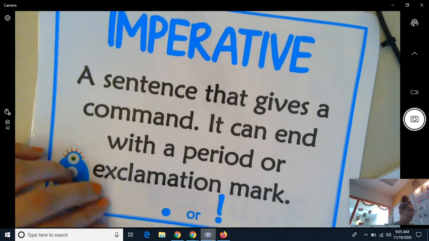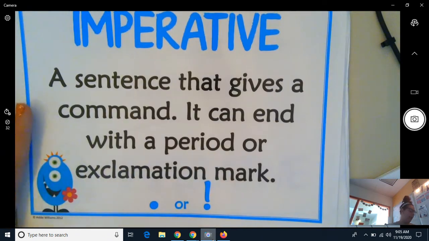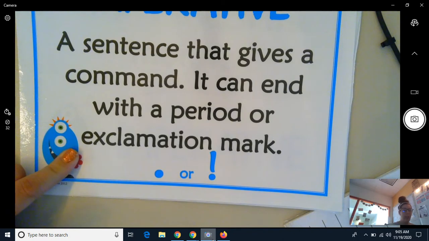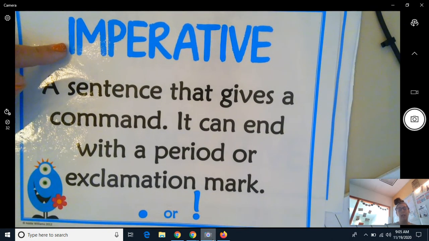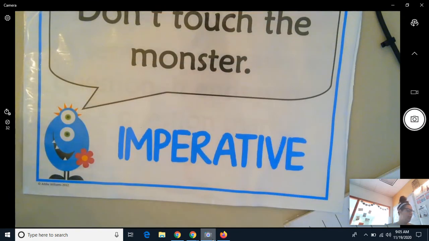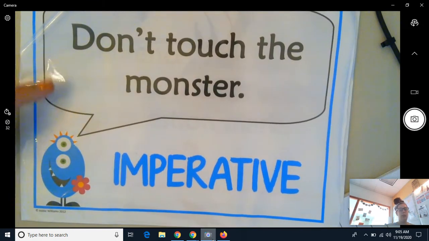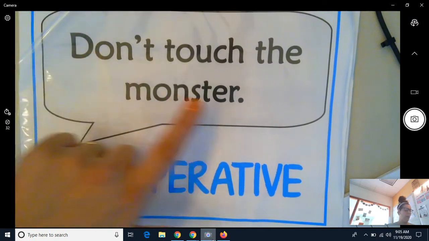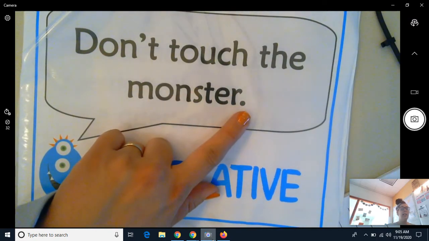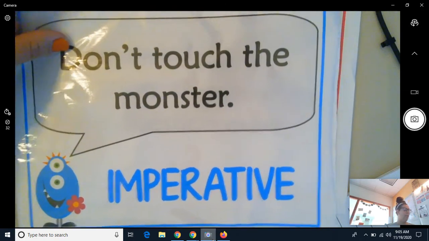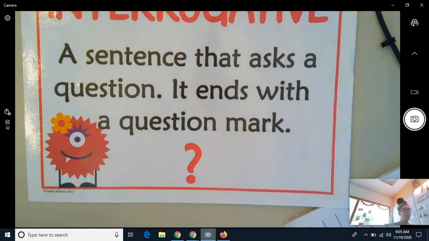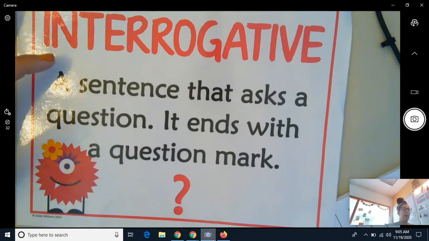Imperative, a sentence that gives a command. It can end with a period or an exclamation mark. When we are working on things, and Mrs. Cox gives instructions, she usually uses imperative sentences. That means I'm telling you to do something, okay? So their example: don't touch the monster. It can be one that ends in a period, or if you really need to listen, it will be an exclamation point.